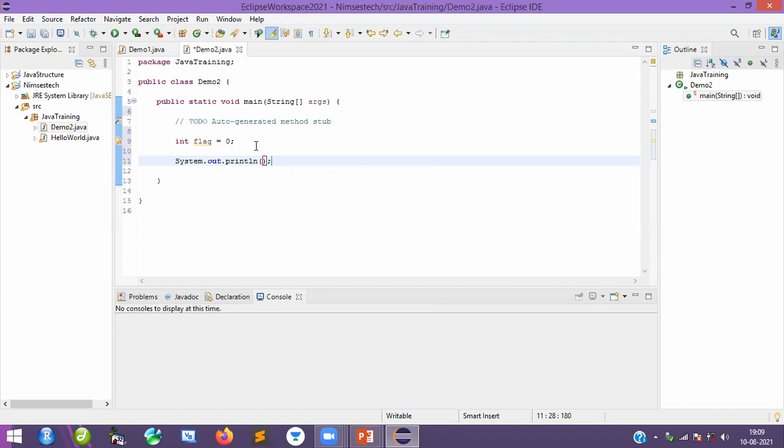Clear, everyone? I want to print the value of the flag variable. Flag is containing some value, that is 0. So this variable value I want to print. That is the reason why I will write the flag variable like this. Please, if you have any doubts, let me know.